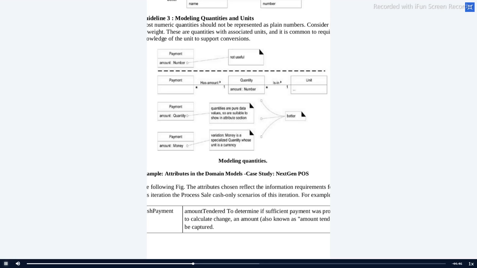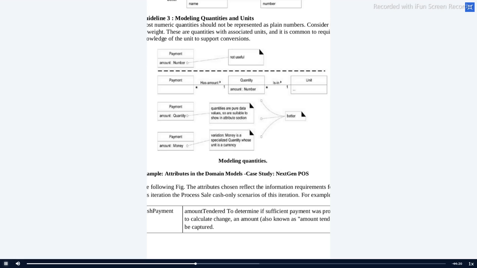So payment amount. Here, what I have mentioned is payment amount, and its class is quantity. Next, payment amount: money. So I can mention it based upon the quantity, or I can mention it based upon the total. These three things are better. This is better, or if you change it like this, that is also a better way.